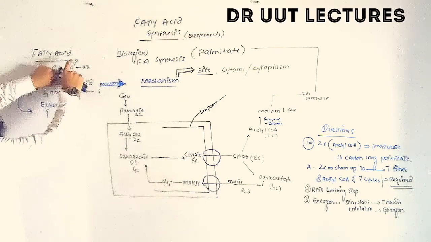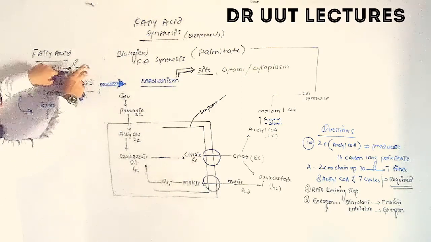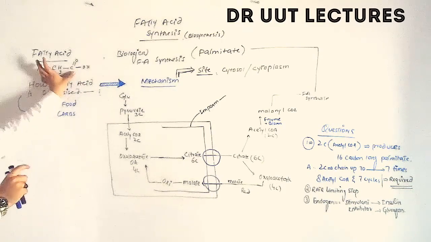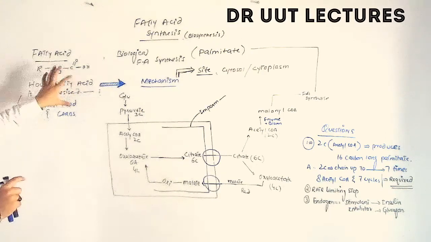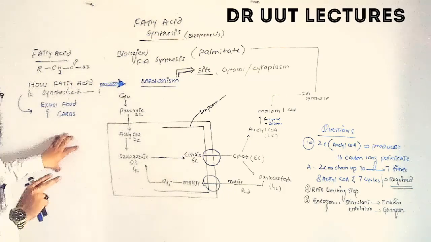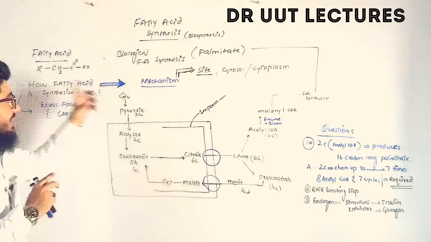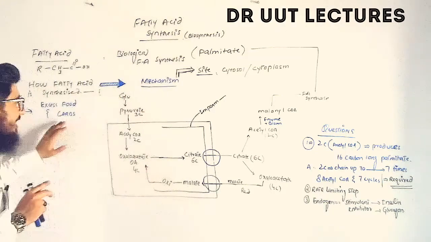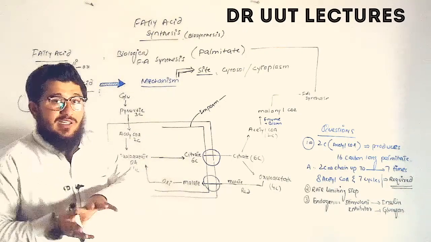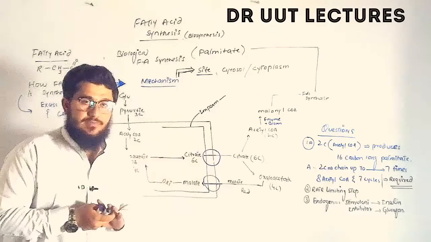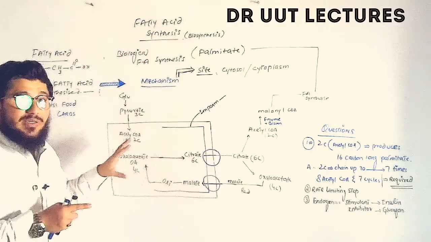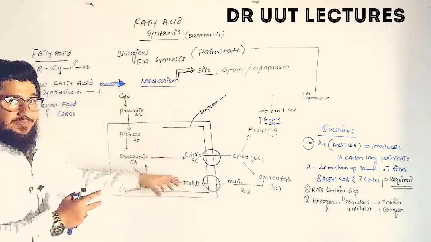Fatty acid. What is fatty acid? Whenever you see C double bond O, OH, this acidic group attached with a long carbon chain, that is called a fatty acid. Now the question arises, how is this fatty acid synthesized? We have two very simple answers. The first is the layman answer, and the second one is the biochemical answer. So what is the layman answer? It is that whenever you take excess food or carbohydrates, they are converted into fatty acid. Got it? The second answer is the biochemical answer, and I will make you understand this biochemical answer through this mechanism.